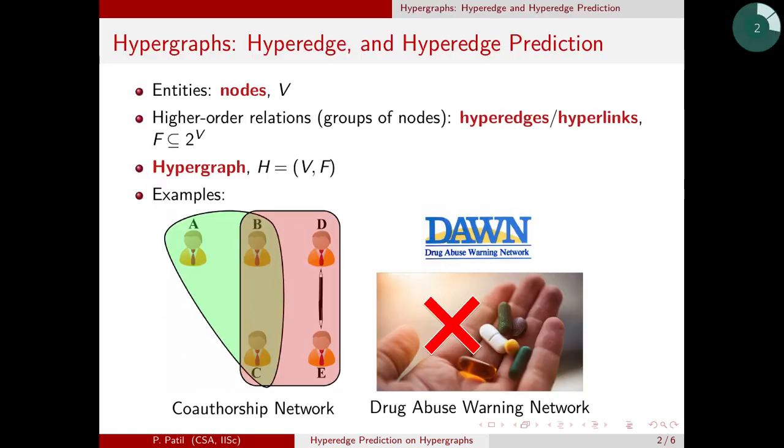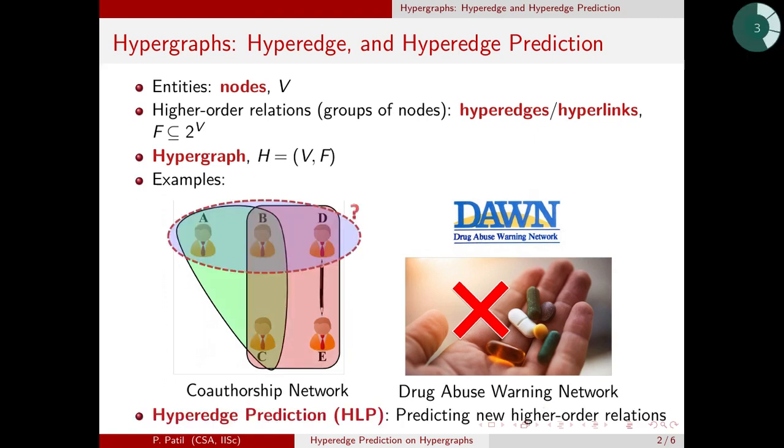So first, let us see what hypergraphs are. A hypergraph is a higher order graph where a hyperedge exists between a set of nodes. As you can see here, the nodes A, B and C are part of a single relation, and that relation is denoted by a hyperedge. This is opposite to graphs, where we have relations between a pair of nodes, but in hypergraphs we have relations between a set of nodes. A hypergraph is denoted by H equal to (V, F), where V is a set of nodes and F is a set of hyperedges. There exist many real world hypergraphs such as co-authorship networks, drug abuse networks, protein-protein interaction networks, etc.